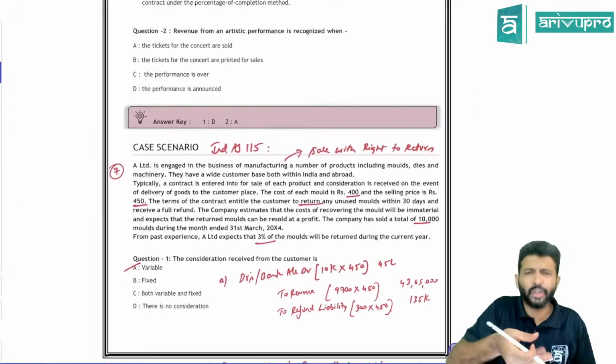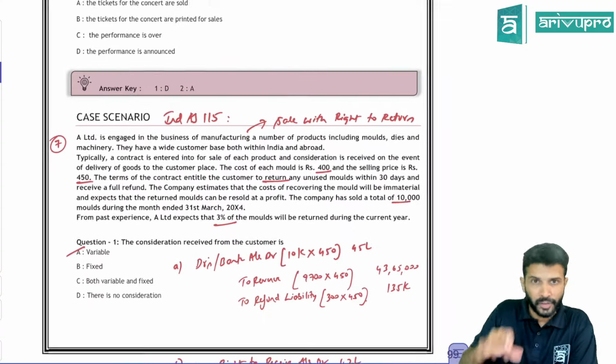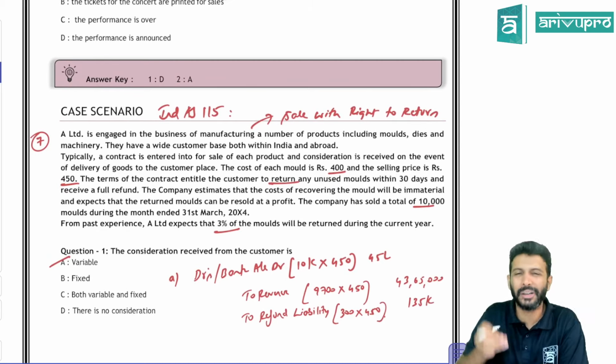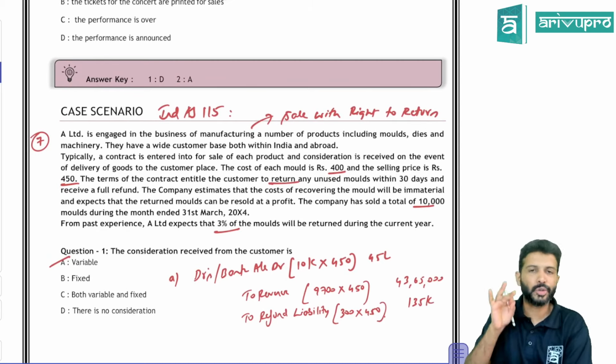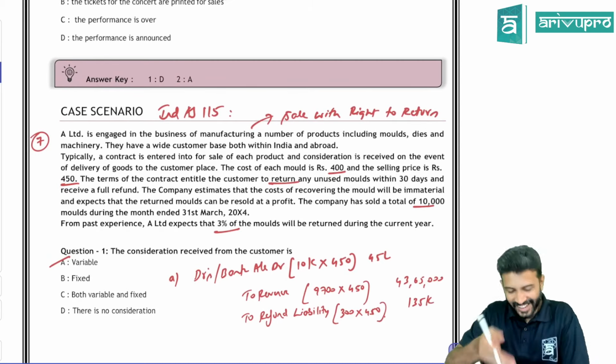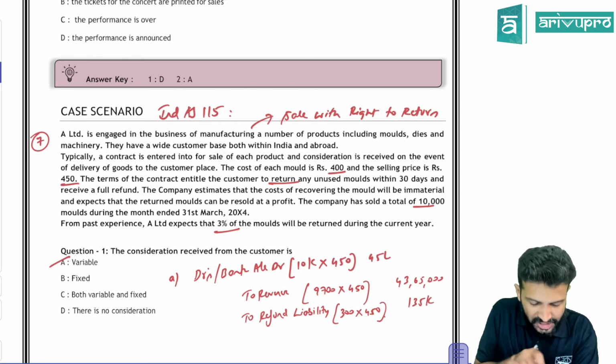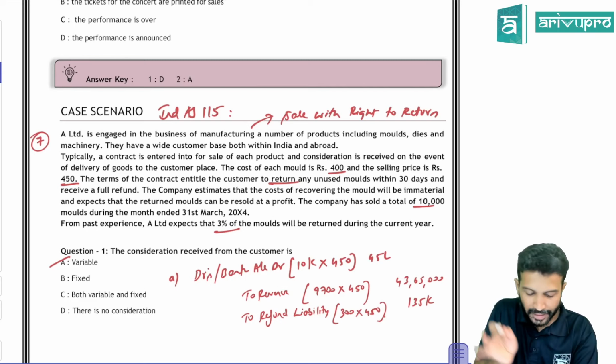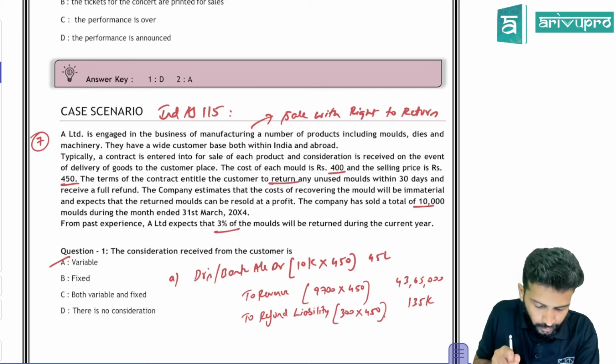The same thing is applied as a case study over here. We have done two or three questions in regular class, and I explained the same thing in the marathon also, but I'm just giving a quick recap to benefit this particular case. I'll just give you the gist. So they have sold goods; they're manufacturing things.